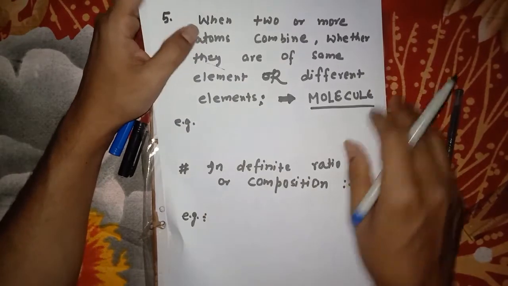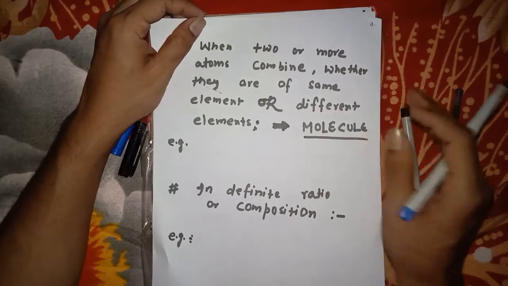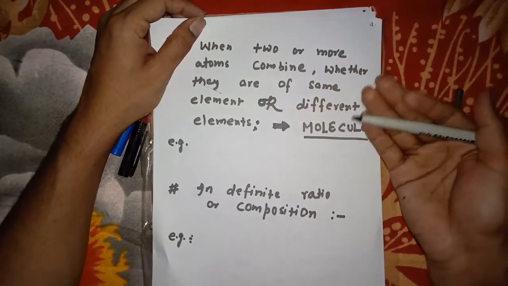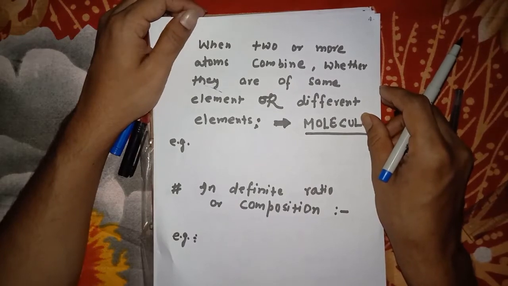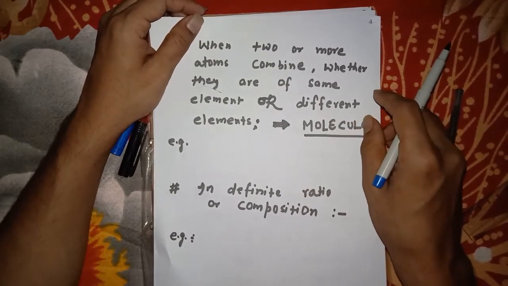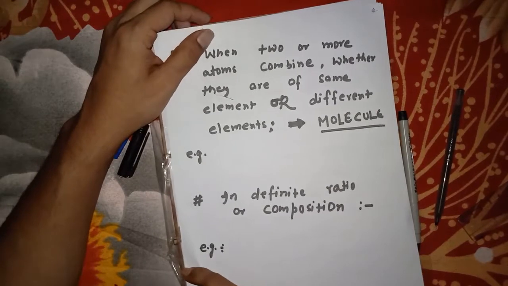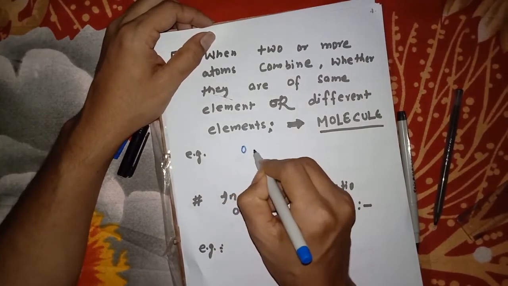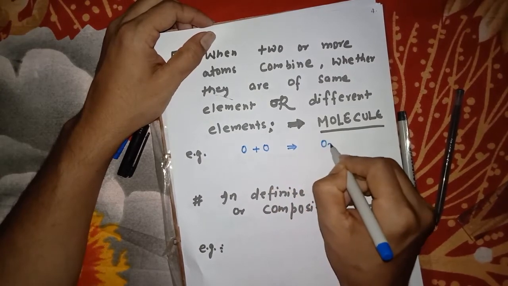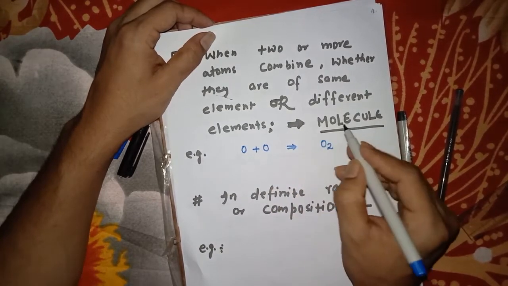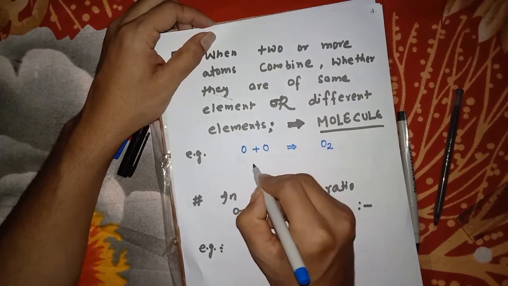So I've already told you what a molecule is: when two or more atoms combine, whether they are of the same element or different elements, they are called a molecule. For example, oxygen combined with oxygen gives rise to an oxygen molecule.